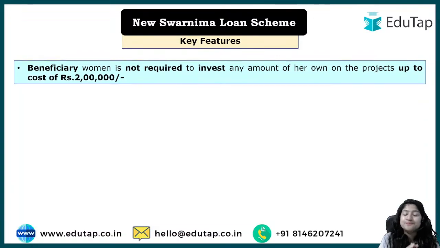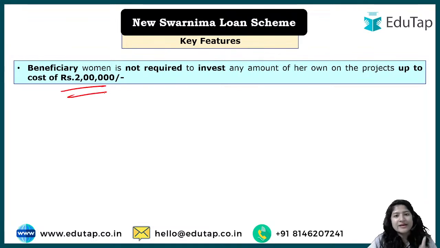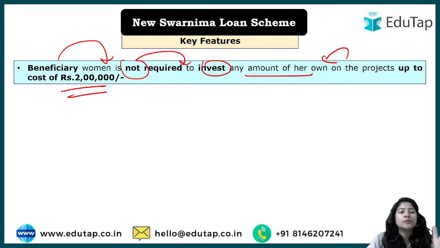For example, what is it? Beneficiary, in this the maximum loan you have to keep in mind, how much maximum loan can you get? It is 2 lakh rupees. Okay, so 2 lakh is the maximum loan you can get, and also the beneficiary woman who will be applying for the loan is not required to invest any amount from her own up to a project of 2 lakh.